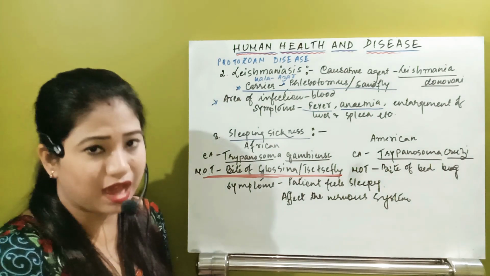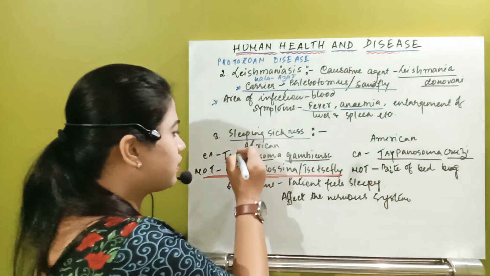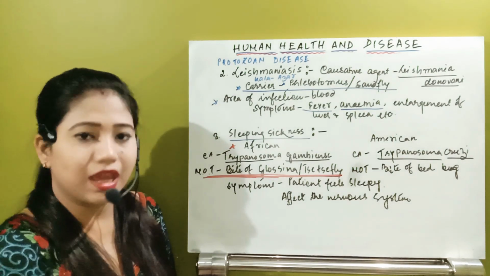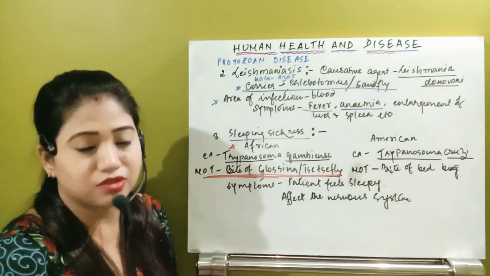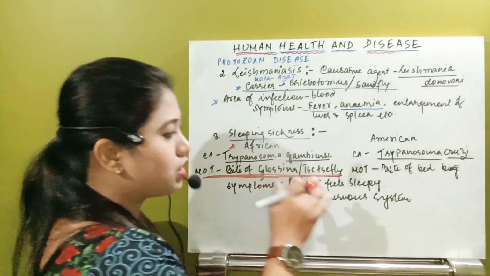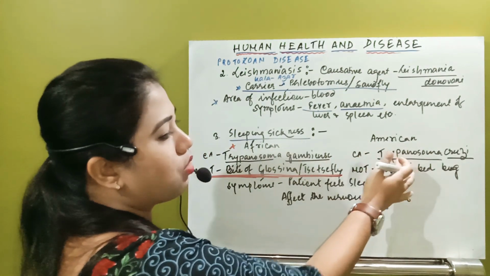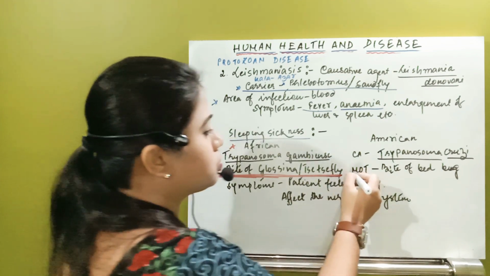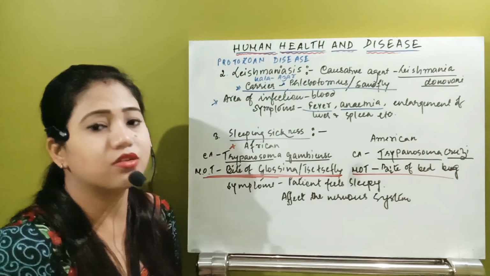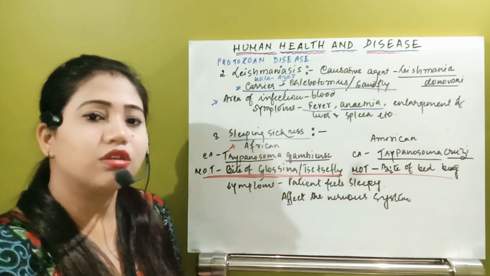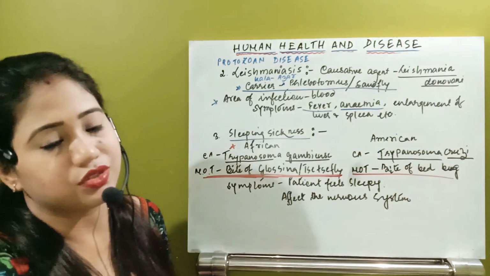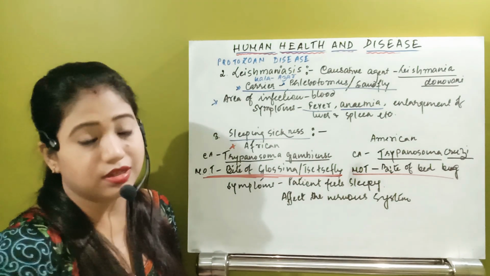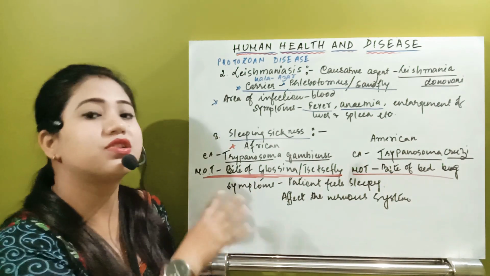Very often it is asked, and normally they will ask you about African sleeping sickness only. But yes, there is another type of sleeping sickness also, that is American. So in American sleeping sickness, the causative organism, which is Trypanosoma cruzi, the mode of transmission will be due to the bite of the bed bug. So these are the two different causative organisms, and the mode of transmission is also different. But yes, their symptoms are similar.